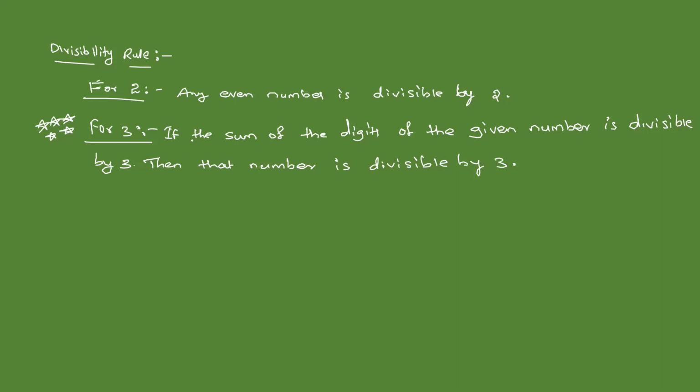If the sum of the digits of the given number is divisible by 3, then that number is divisible by 3. Let us see one example.